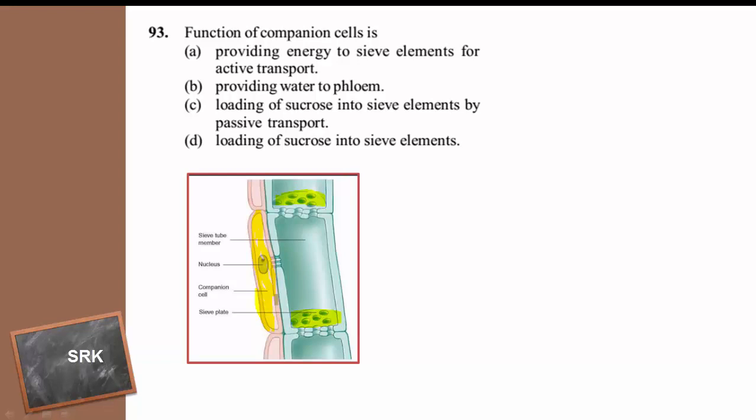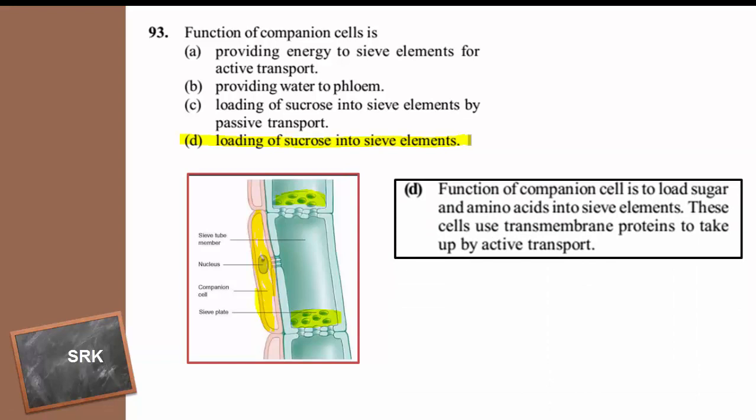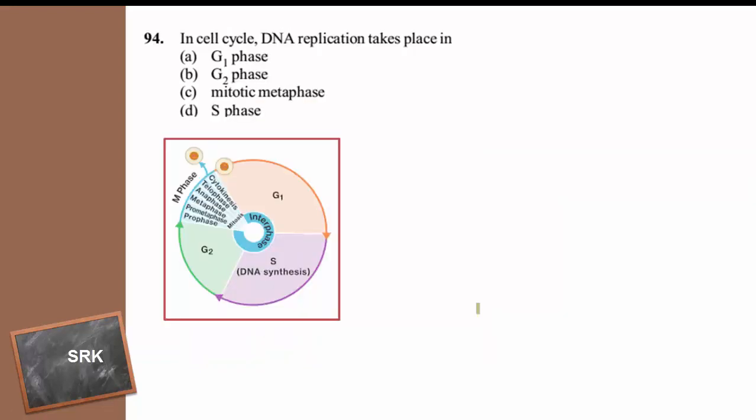So what is the function of companion cell? It helps in the loading of sucrose into the sieve element. Into the sieve tube, the sucrose is loaded with the help of the companion cell. The function of the companion cell is to load sugar and amino acids into the sieve elements. These cells use transmembrane proteins to take up by active transport. So the right answer for the question is option D. Then moving to the next question.